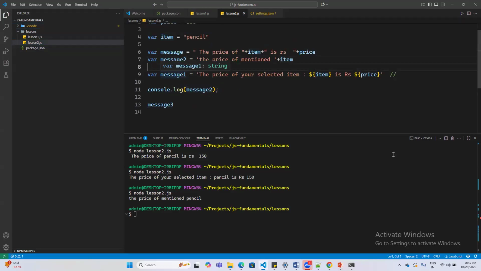I don't see that. For item and price I got a different color, but this one is showing like a message only for me. What would be the issue? Maybe a syntax issue. If you're following the same syntax, it should work for you. I think I'm following everything the same. Okay, let's see that maybe some other issue, but let's look at it at the end of the class.